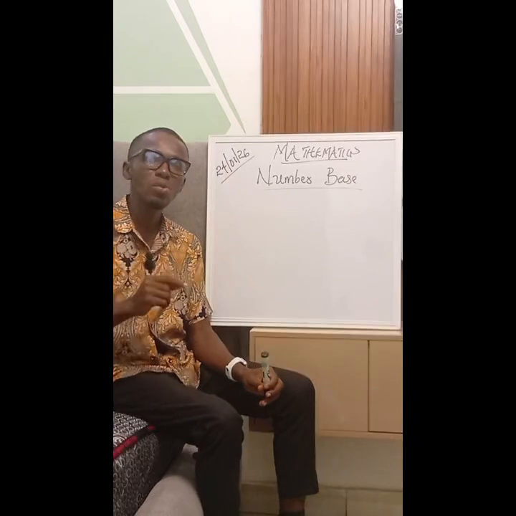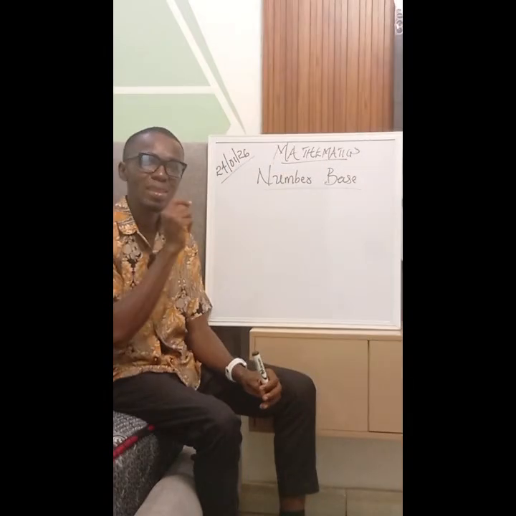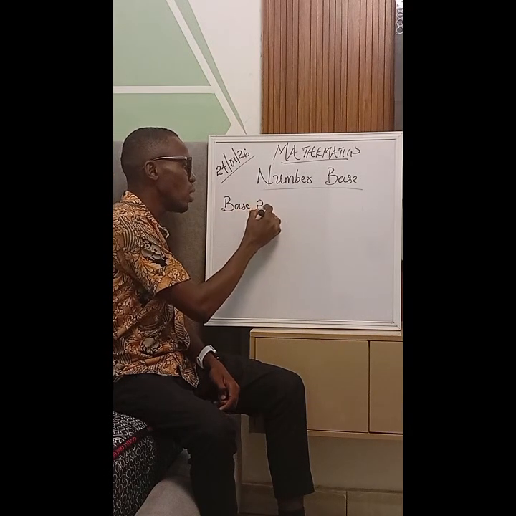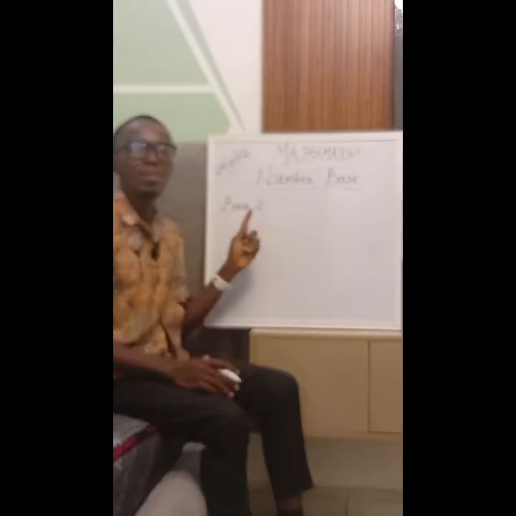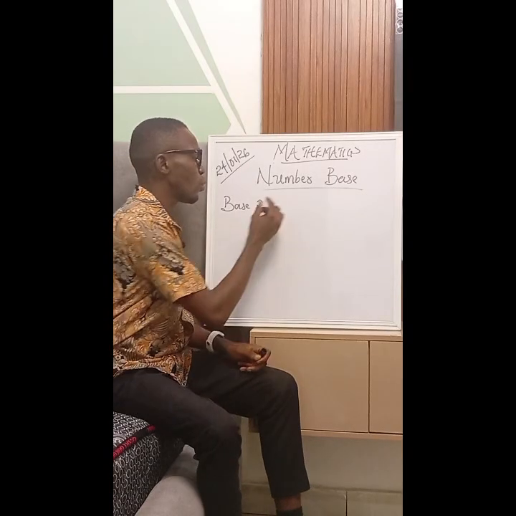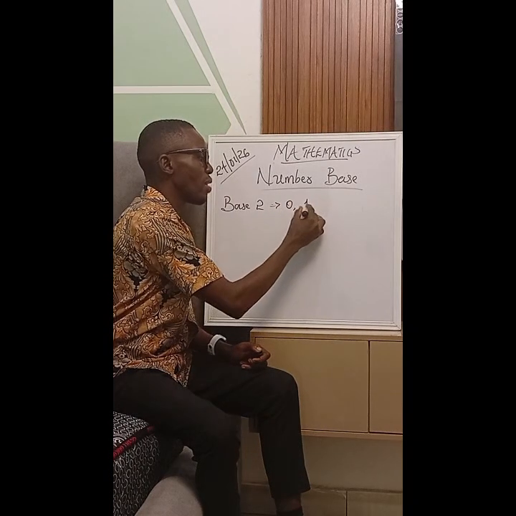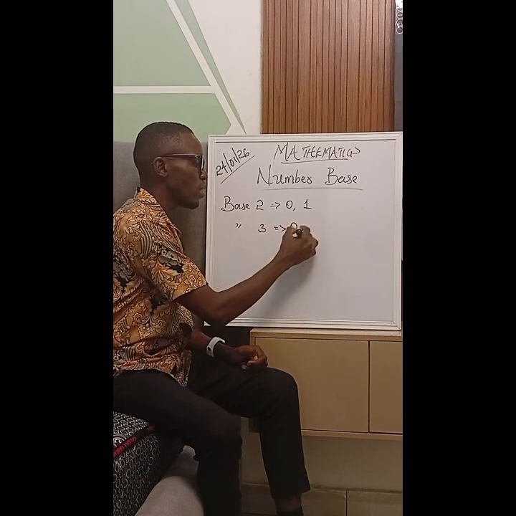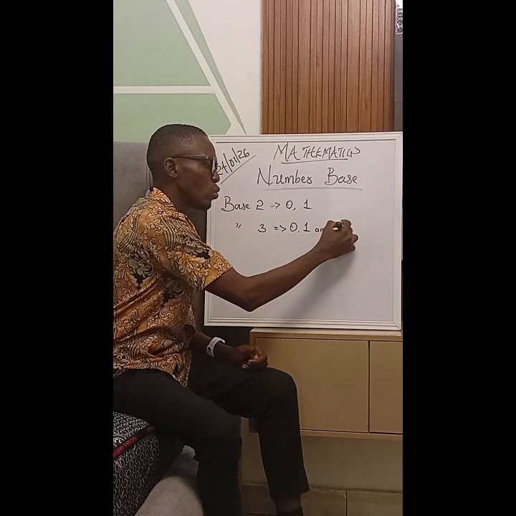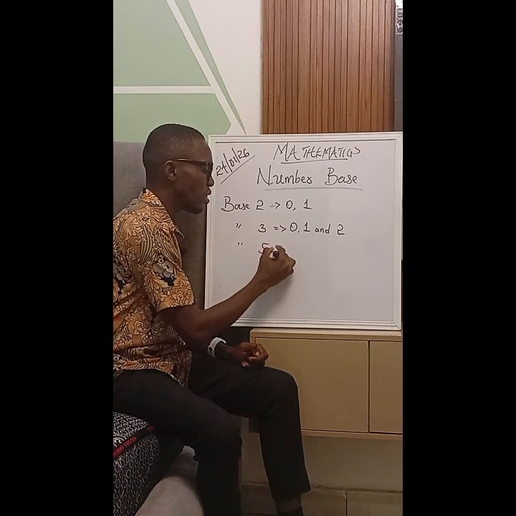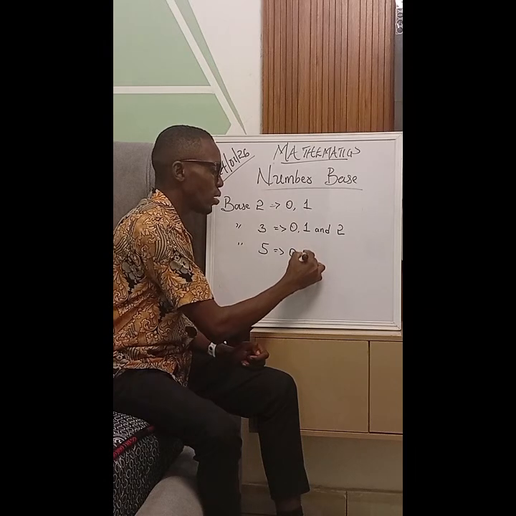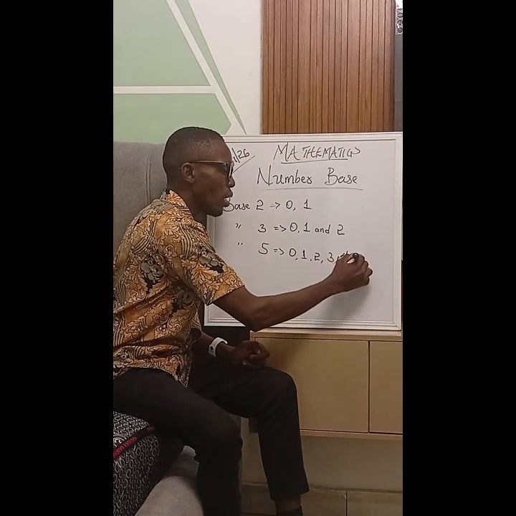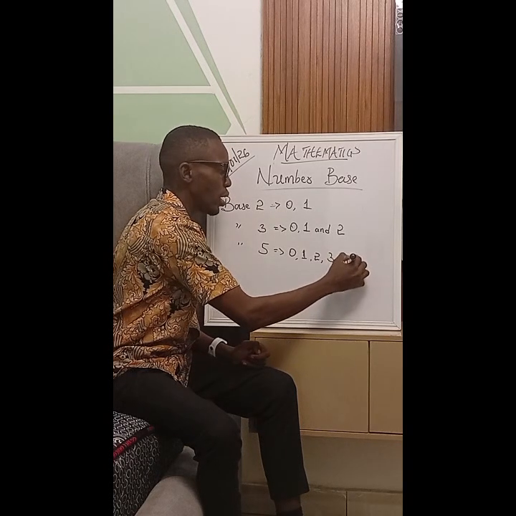So a base also tells us the number of digits, the set of numbers that can be contained in that base. Let me give us an example. For instance, if I had base 2, the set of digits in base 2 should be only 2, so starting from 0, then we have 1. If I had base 3, the set of digits here should be 0, 1, and 2. If I had base 5, the set of digits here would be 0, 1, 2, 3 and 4.